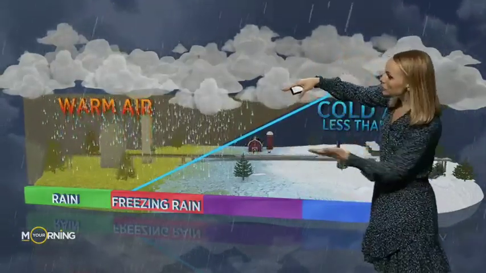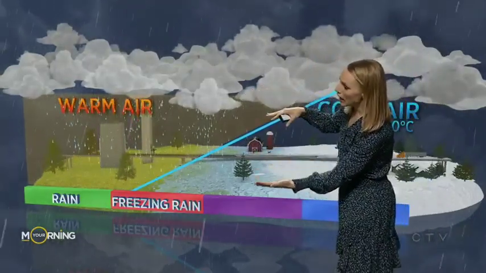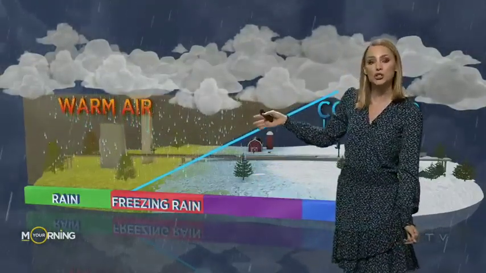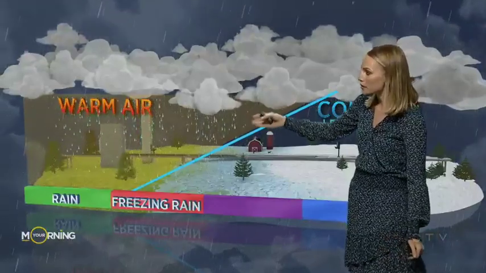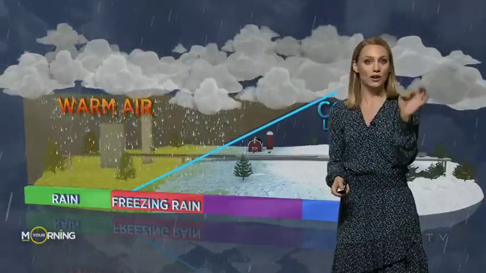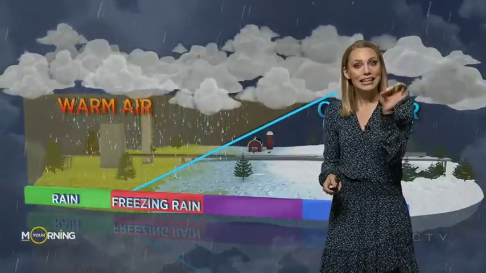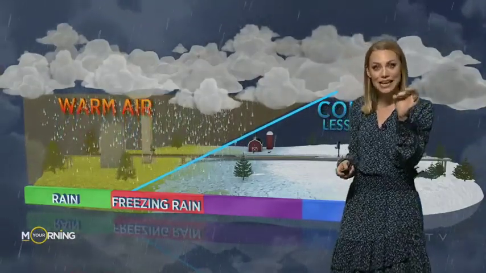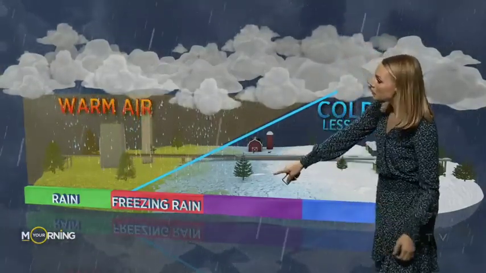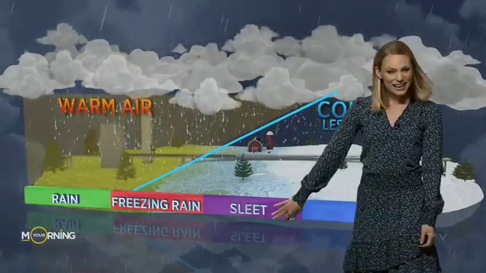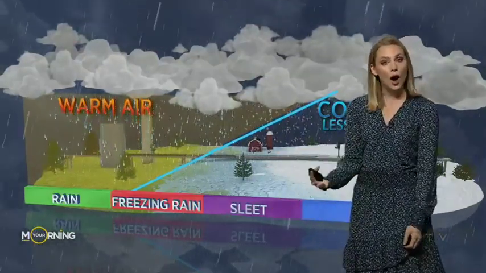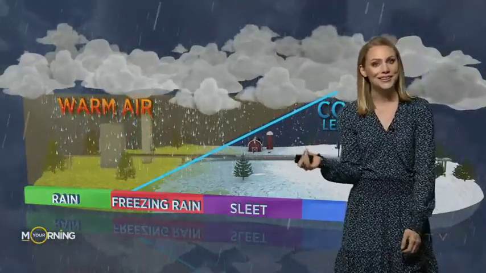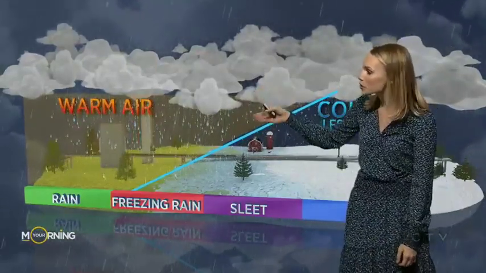Now, if there is a wee bit of warm air below the cloud and more cold air at the surface, what's going to happen is that you're going to have partial melting of your ice crystal through this warm air. It leaves behind what's called an ice nucleus. It allows that drop of rain to refreeze because it has something to actually freeze on as it goes back through this cold air. That's when you'll get something called sleet, maybe graupel, or an ice pellet, where it's almost like a little ball of ice that's hit the ground. That's how that happens. It only has partial melting.